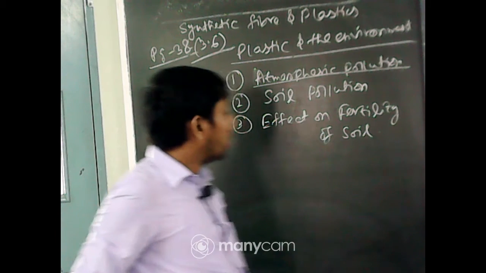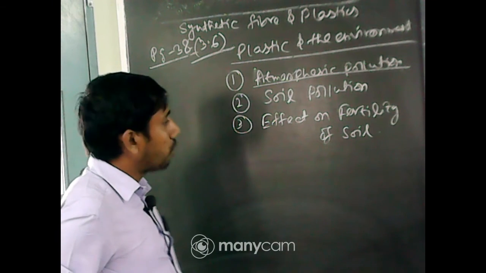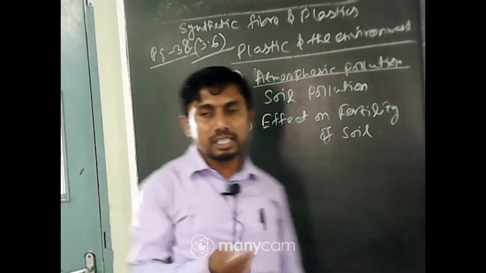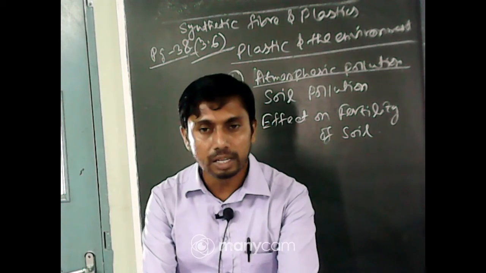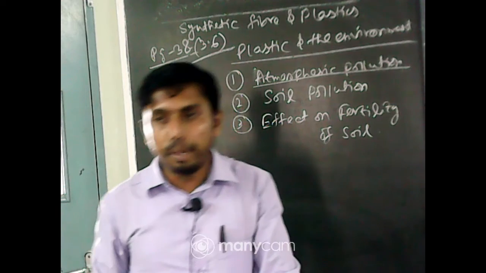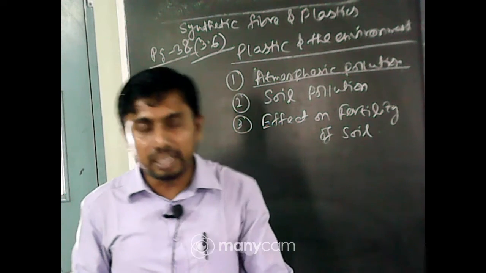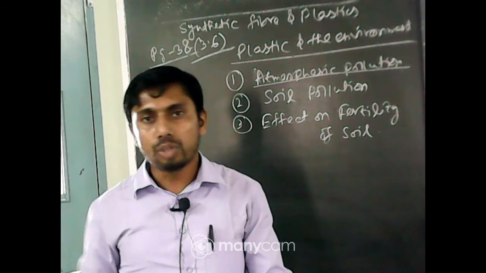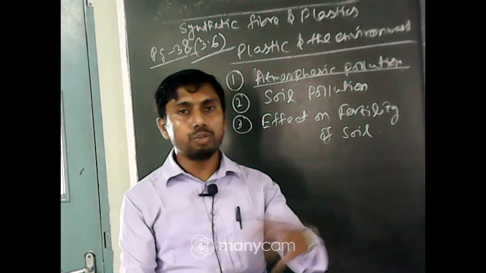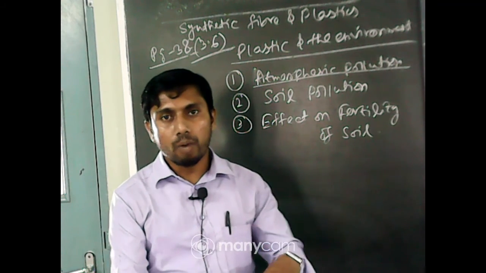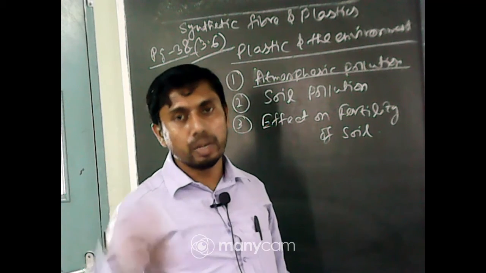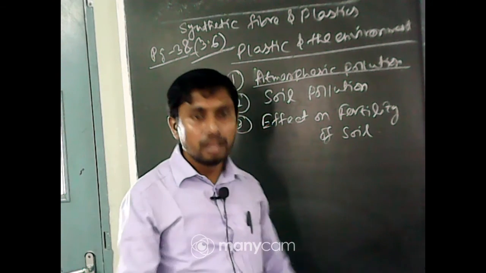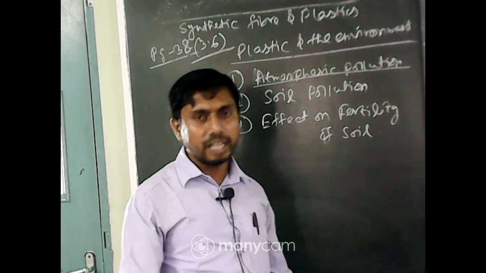Next one, soil pollution: it restricts the absorption capacity of the soil. Suppose we throw a piece of plastic, such as a plastic carry bag, on soil, then the rainwater will not get inside the soil.